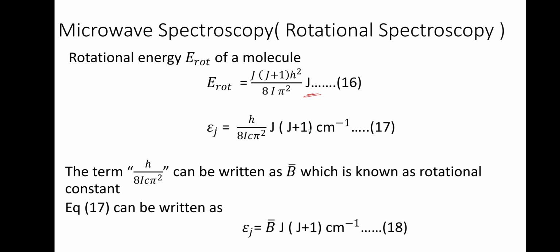Normally we express this in terms of centimeter inverse, so we have to divide by hc. When we divide by hc, one of the h will be cancelled and c will be there.